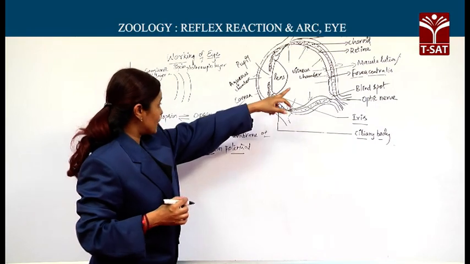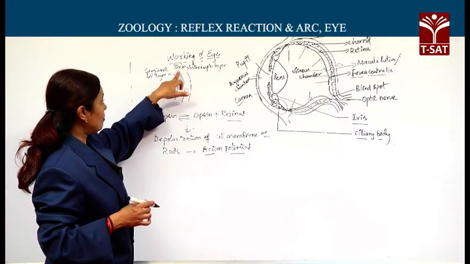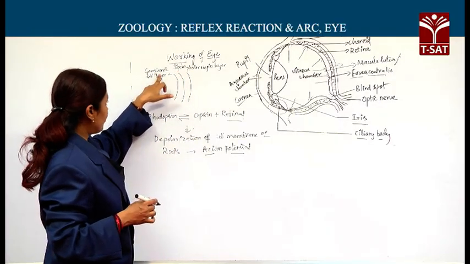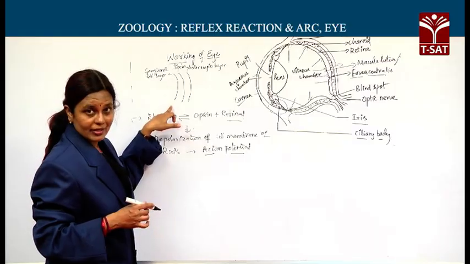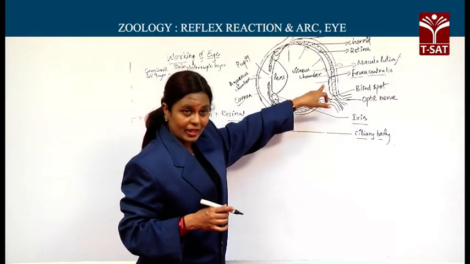Now, this action potential, which is developed in the photoreceptor layer, will come back to the bipolar layer, then from there to the ganglionic cell layer. Now, the ganglionic cell layer, we know that it is the innermost layer.